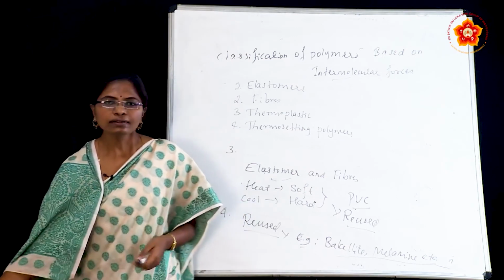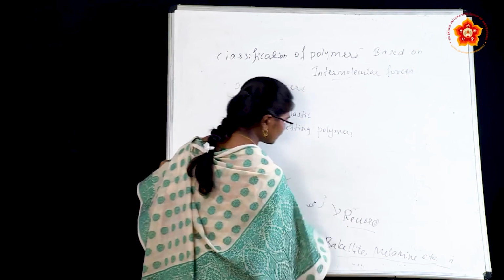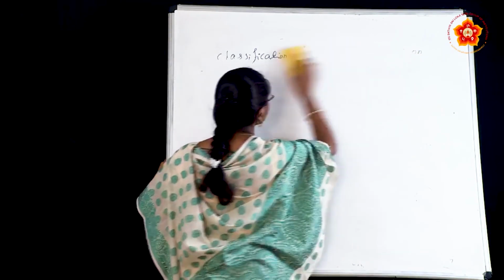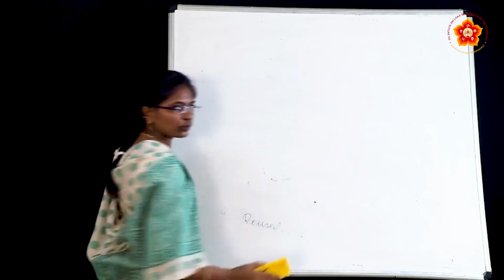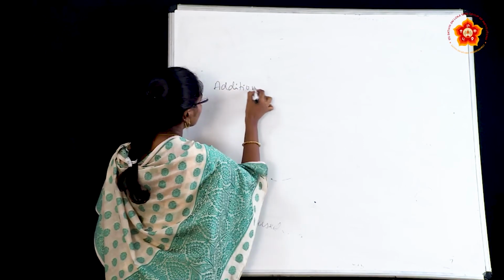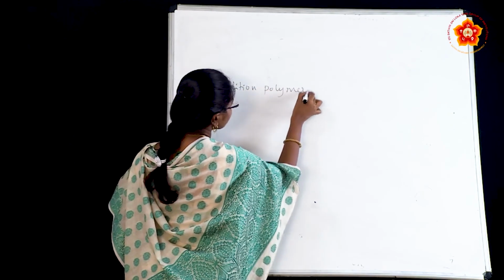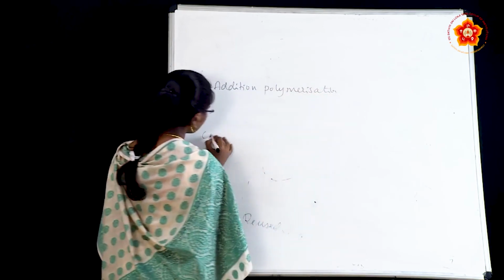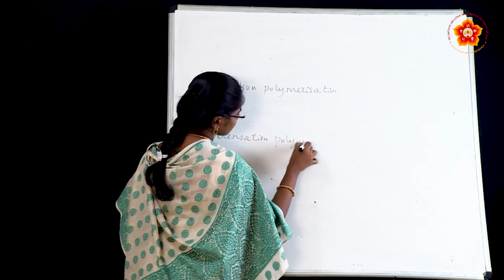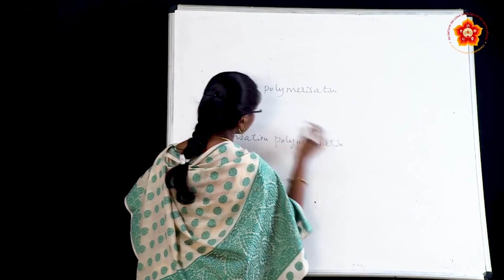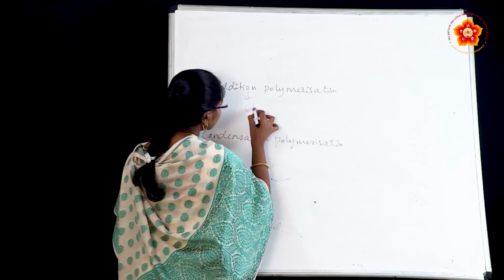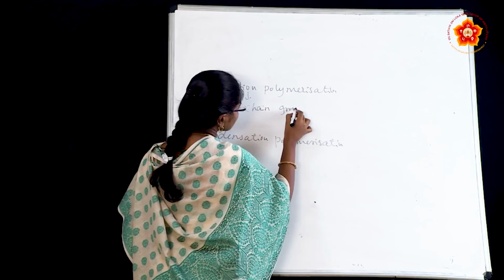And again, in the classification based on mode of polymerization, we studied two types, right? One is addition polymerization and condensation polymerization. Addition polymerization is nothing but chain growth polymerization.